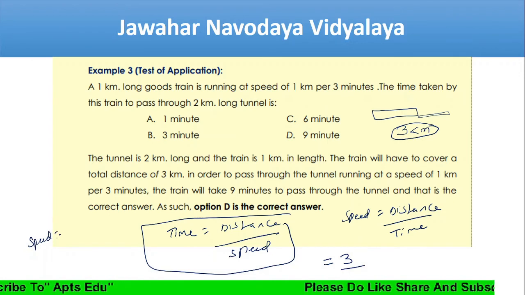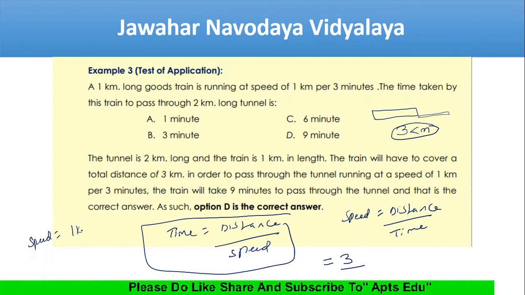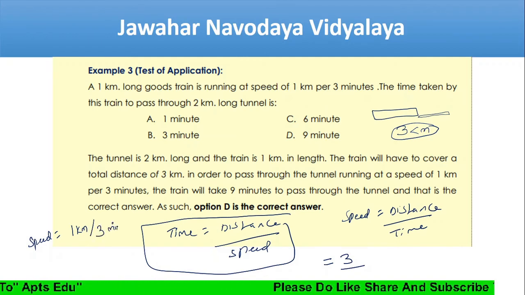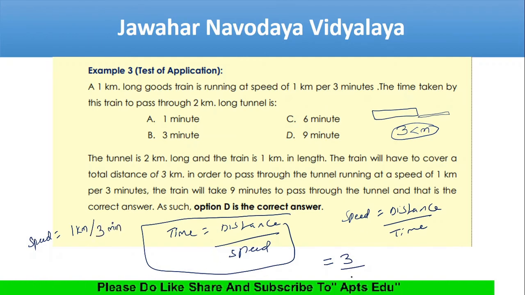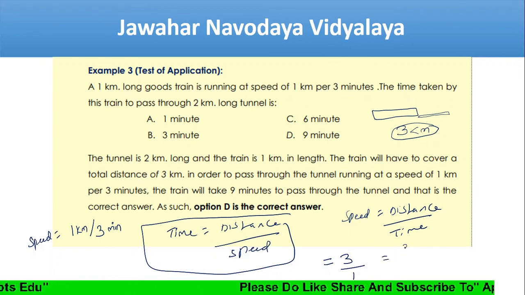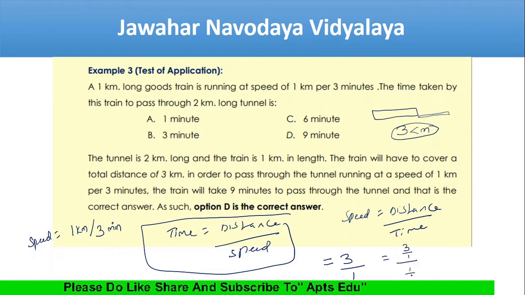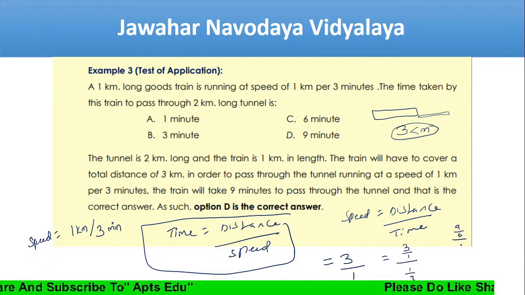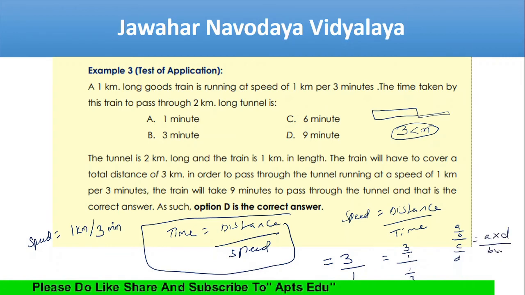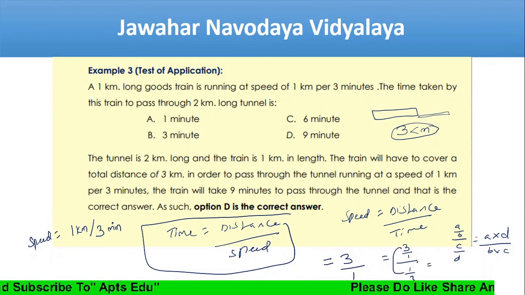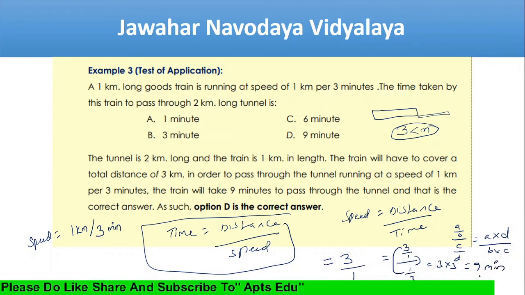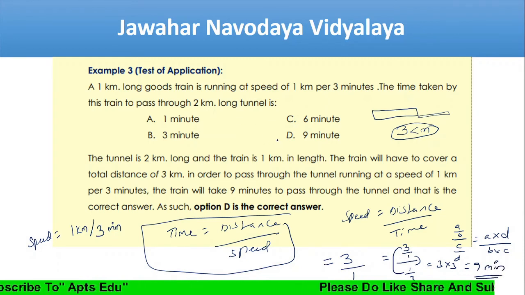Speed equals 1 kilometer per 3 minutes. So 3 divided by 1 by 3. A by B by C by D equals A into D by B into C. So 3 into 3, 9. So 9 minutes is the answer. That is it.